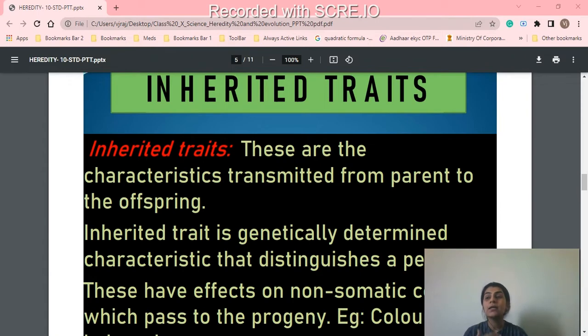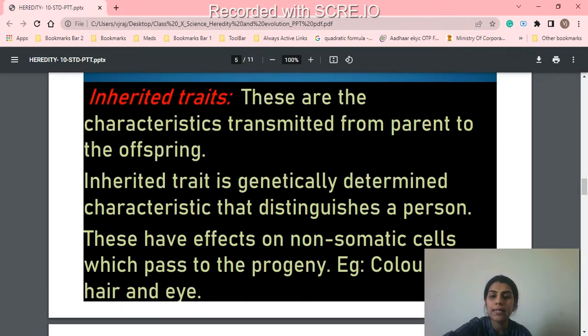We all have a unique DNA. These have effect on non-somatic cells that pass from one generation to the next generation. It can be any character: your eye color, your hair color, your skin color, your height, even your blood group. That is also an inherited character.